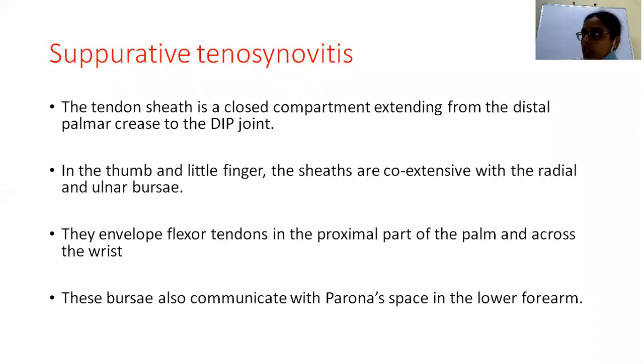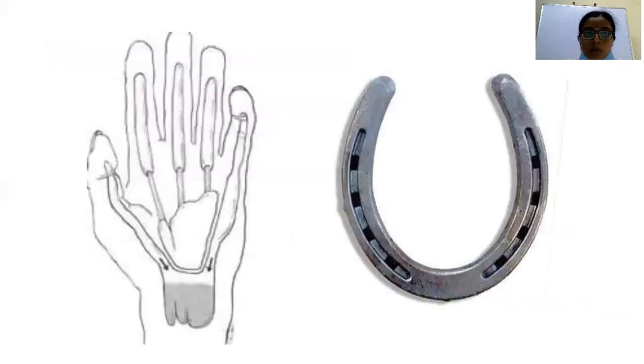And these radial and ulnar bursae envelop the flexor tendons. And these bursae communicate with the forearm space of Parona. So any suppurative tenosynovitis, if it is neglected, the infection can pass on proximally. Here you can see these are the flexor tendon sheaths of the index, middle and ring fingers. They are extending from the distal palmar crease to the DIP joint.